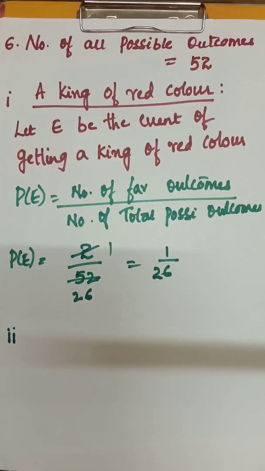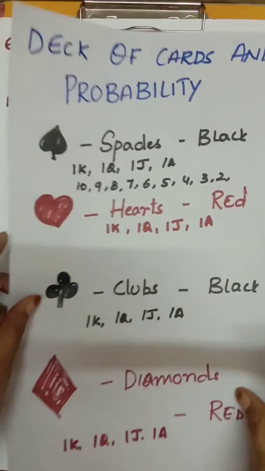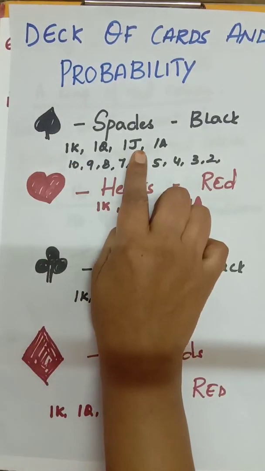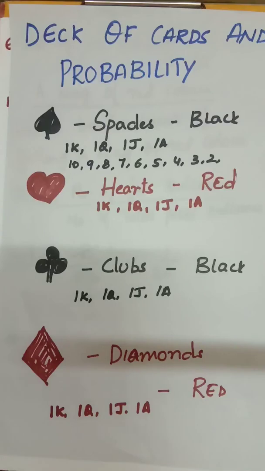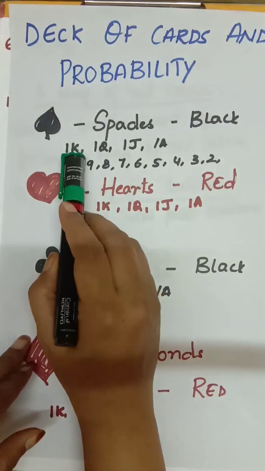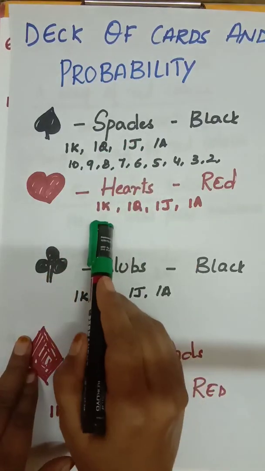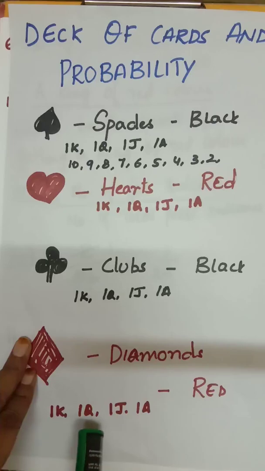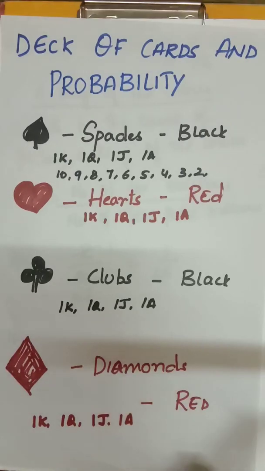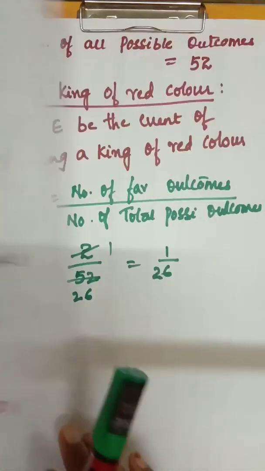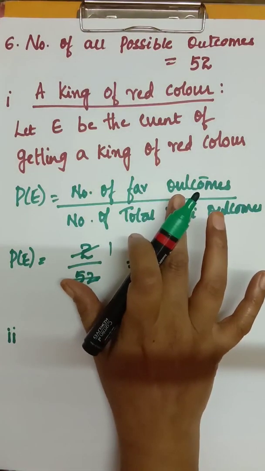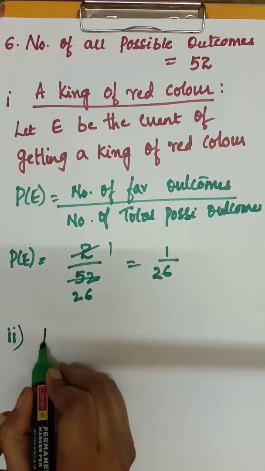Second bit, a face card. What do we call a face card? King, queen, jack. The cards which have faces on them, the cards which are having faces are called face cards. So 1, 2, 3, 4, 5, 6, 7, 8, 9, 10, 11, 12. So how many face cards are there? 12. Put the formula. Once you have written the question and solution, it's enough.